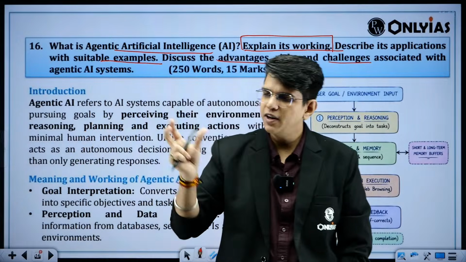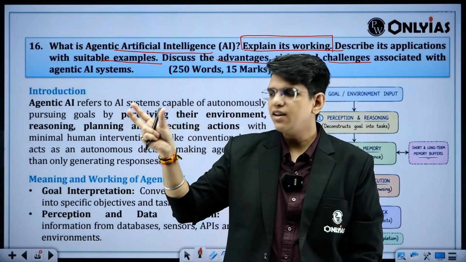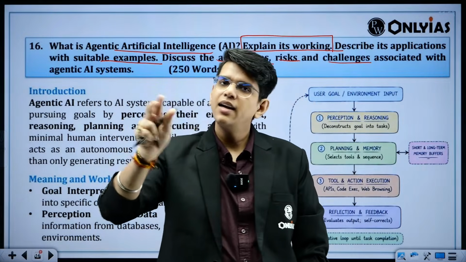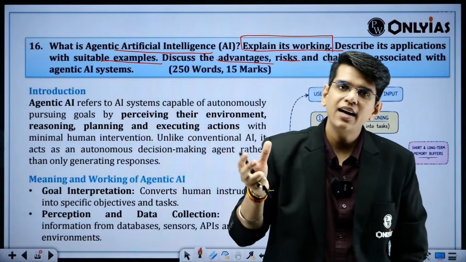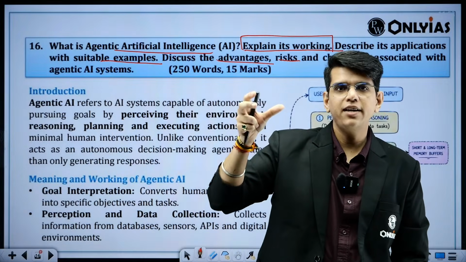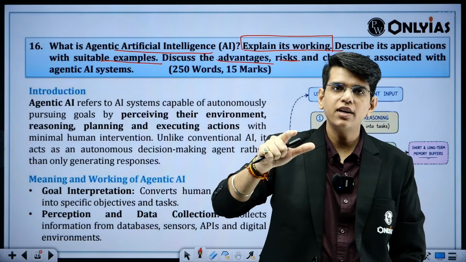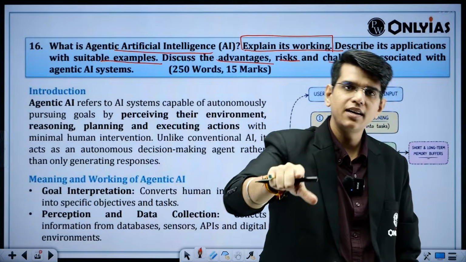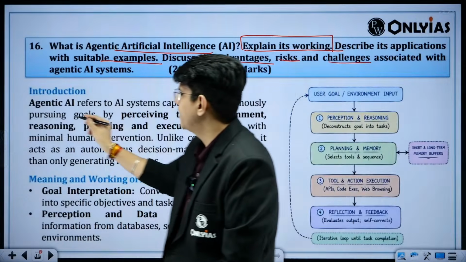It is a different thing. You will ask some question to the generative AI, it will give you the detailed answer and then that's it. It won't do anything further. What is agentic AI? It will try to perform the goal that you have given it. Again, it will analyze everything, and if the goal is not achieved, it will plan everything again and try to achieve the goal itself. Task-based things are done by agentic AI.